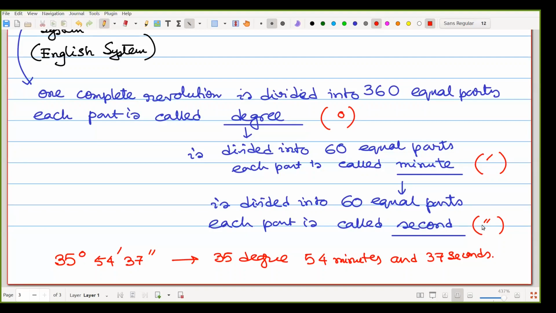Now the next one is called the circular system. The next type of measurement of angles is called the circular system, and in that system, the unit is radian.